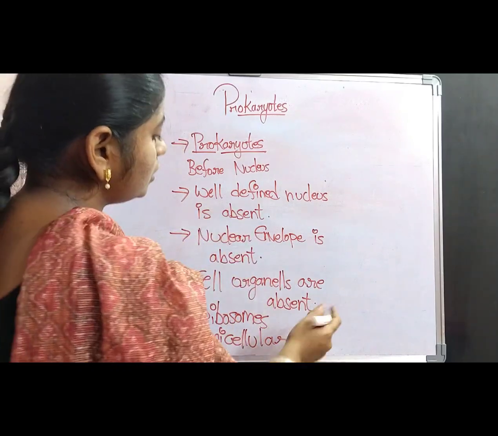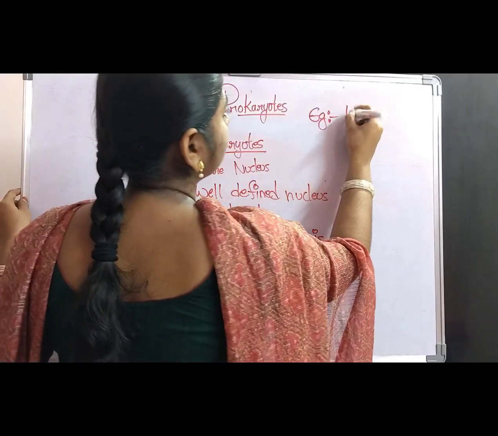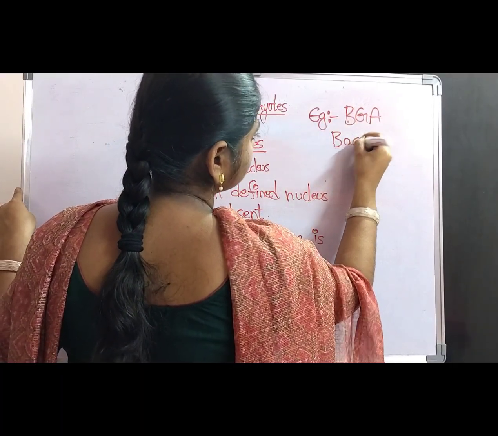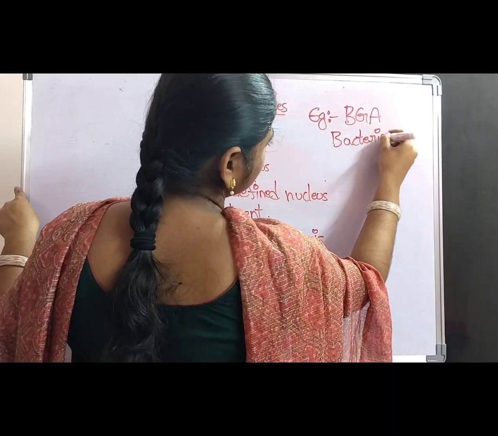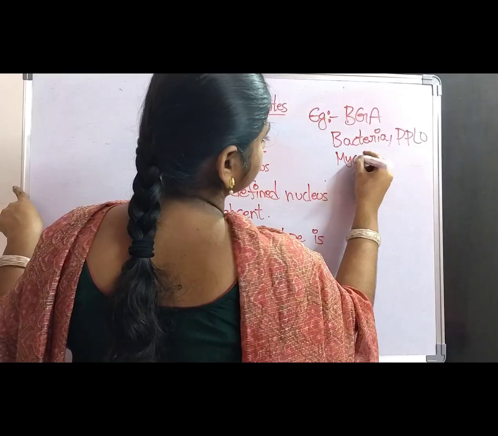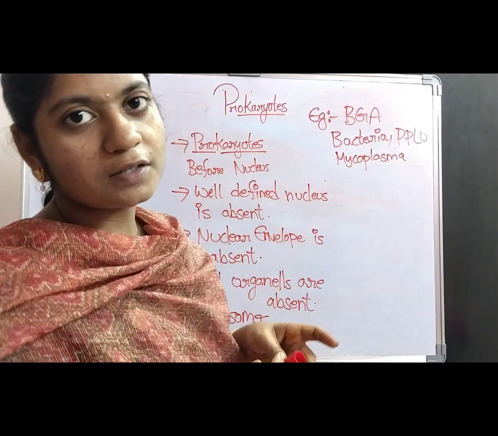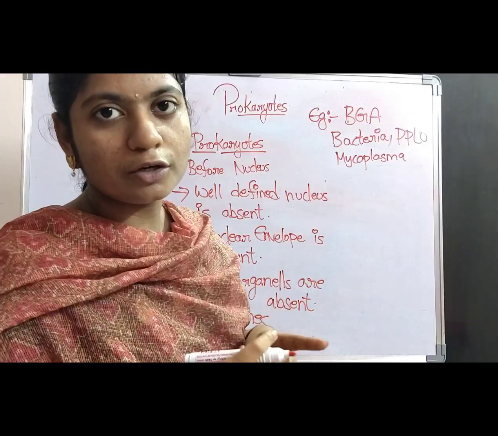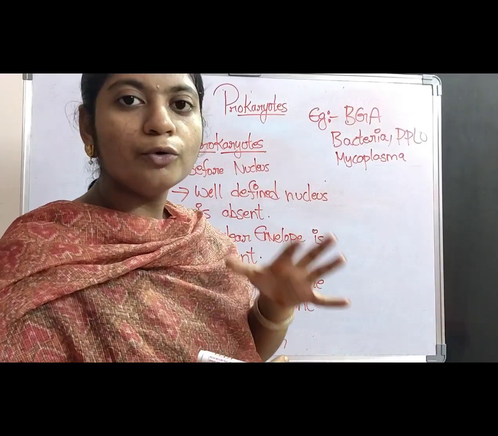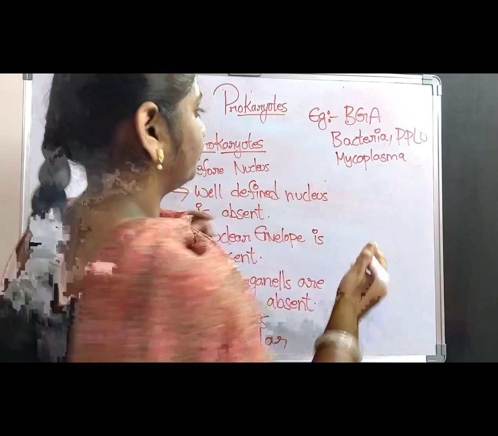So what are the unicellular organisms which come under the prokaryotes? Blue-green algae, bacteria, PPLO and also mycoplasma. So these are some of the organisms which are exclusively unicellular. BGA means blue-green algae, PPLO means pleuropneumonia-like organisms, bacteria and also mycoplasma.